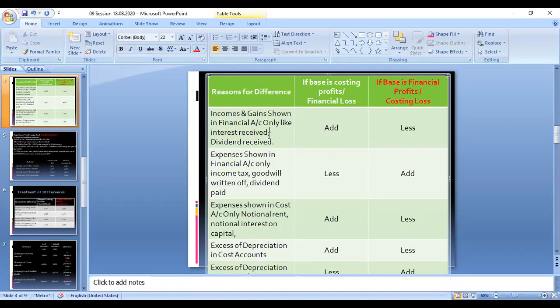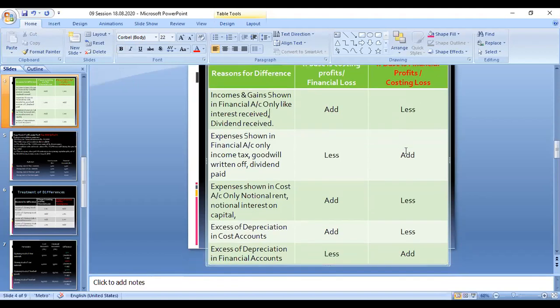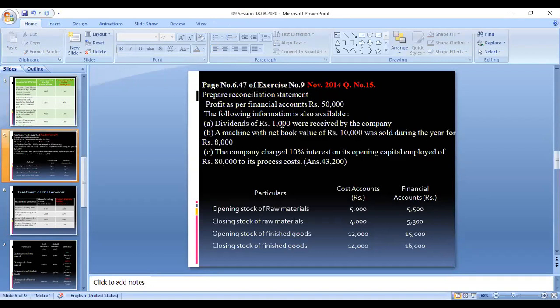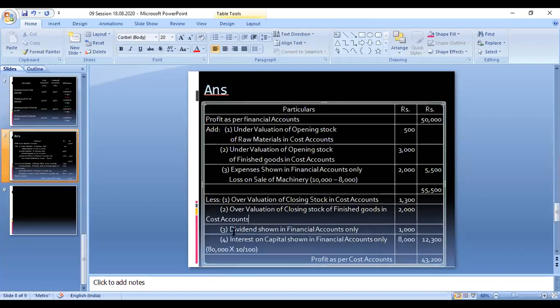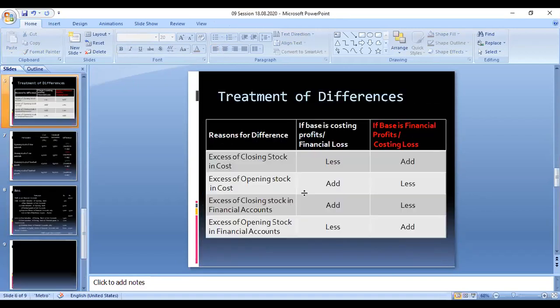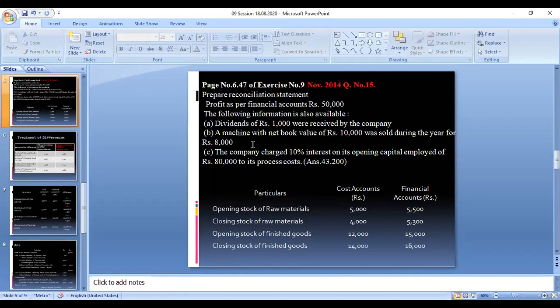So then what we have to do? We have to deduct. How much amount to deduct? The 1,000 rupees of dividend received by the company should be deducted, as in the third question. This 1,000 is deducted, so 1,000 is a minus. Okay, now let us move on to the next one.